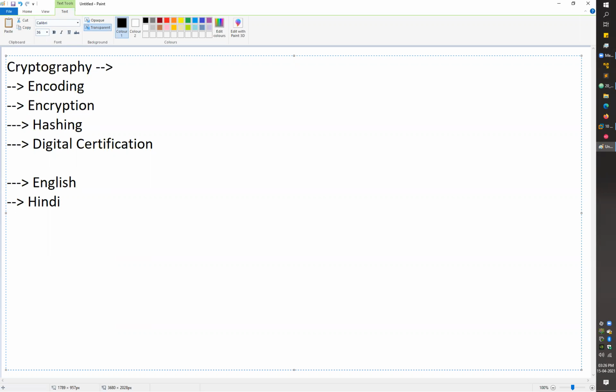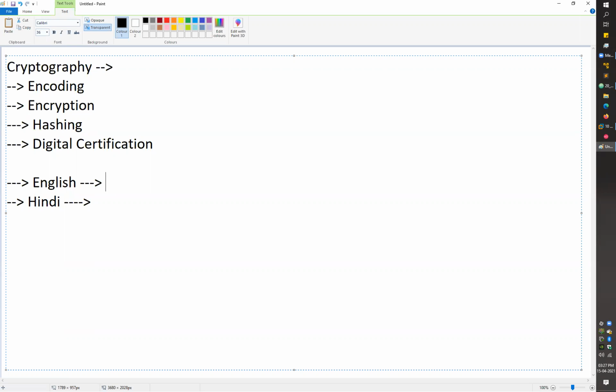Let's say you want to convey some message to me. You can speak in English, but I can't understand English. I can only speak and understand Hindi. Just to convey some message to me, you have to convert that message from English to Hindi, and that conversion makes the data readable for me as well. When you convert the message from English to Hindi, I can read that message. So the main concept of using encoding here was the compatibility part.